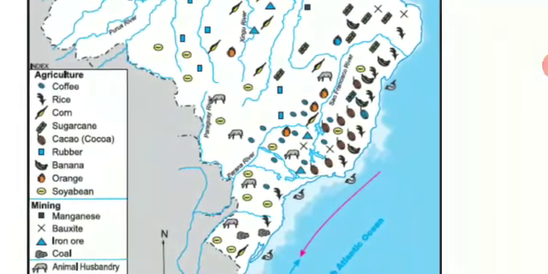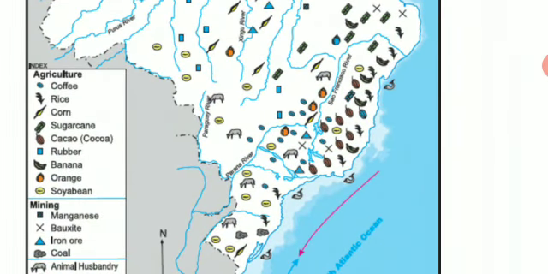As we have studied in the earlier chapters, the eastern coast is the most densely populated, the conditions here are favorable for the population to survive, and therefore we find a number of primary activities in this region.